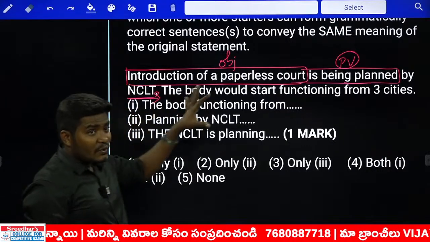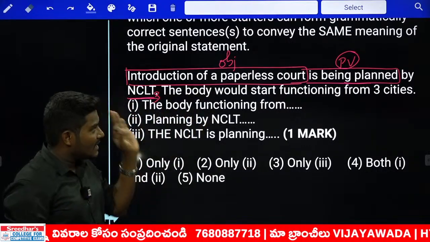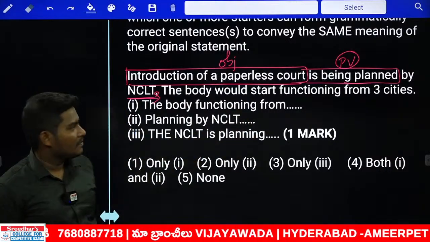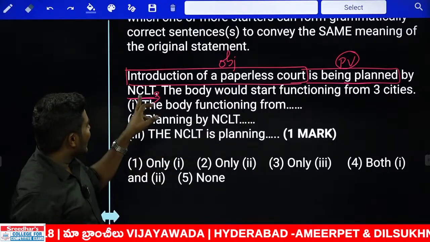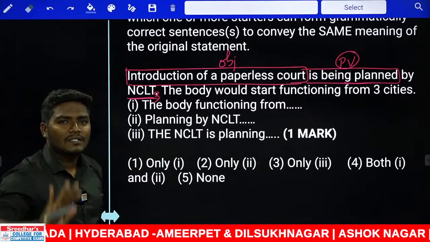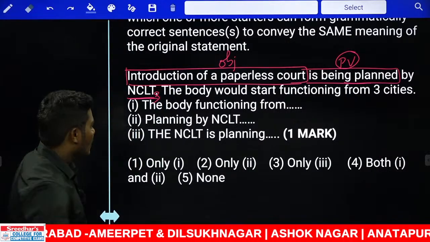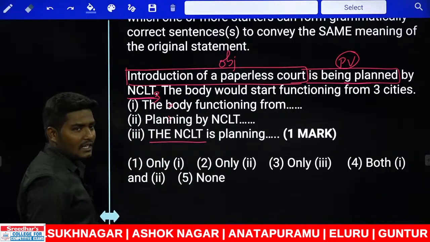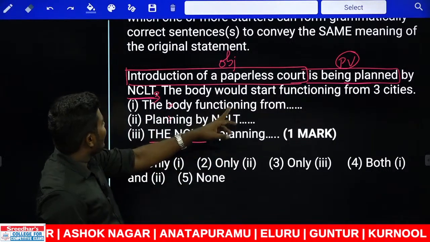Now this is where we need to be very cautious. This is case number 3. Same logic but question number 3. We can solve this even. Can you find anywhere a sentence starting with NCLT? Immediately check that first. Half of your answer will be completed. Now look at this. The body out, planning out. What is the next one? The NCLT. The NCLT is planning